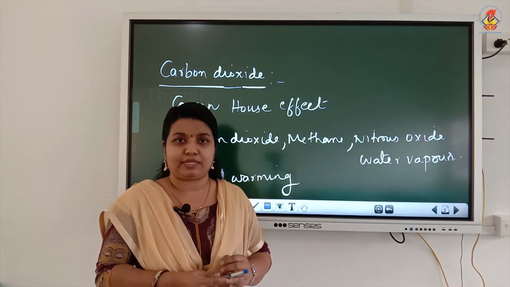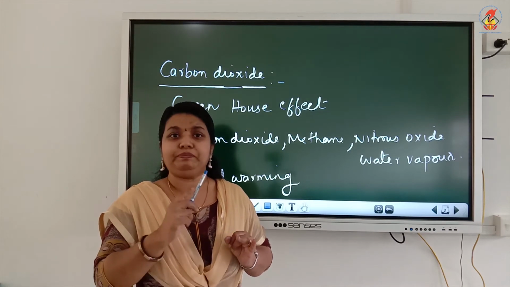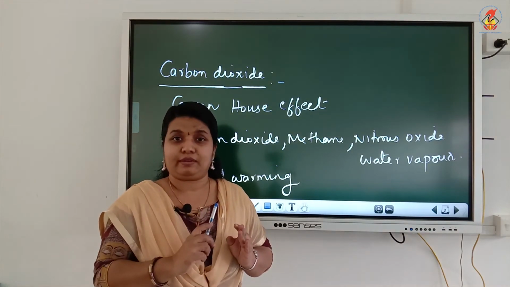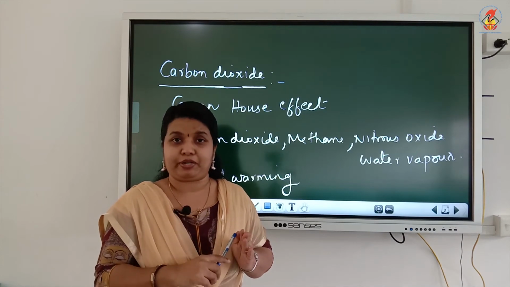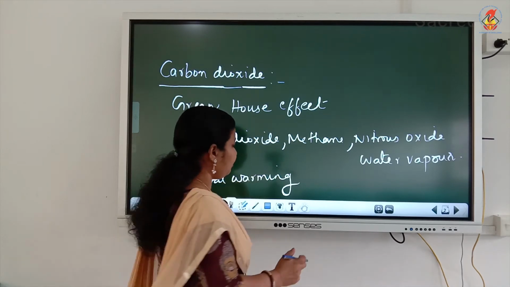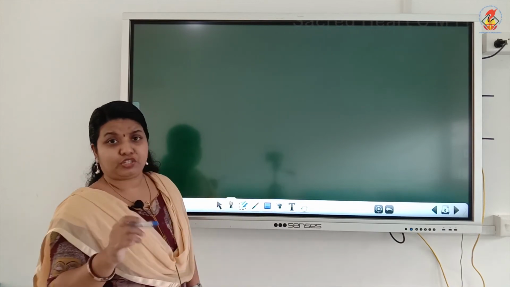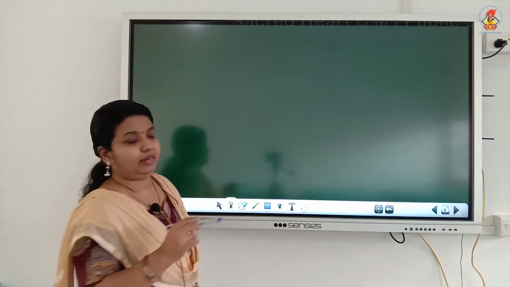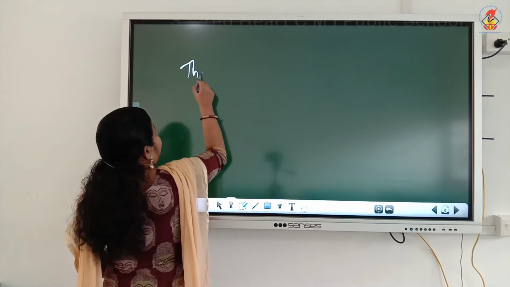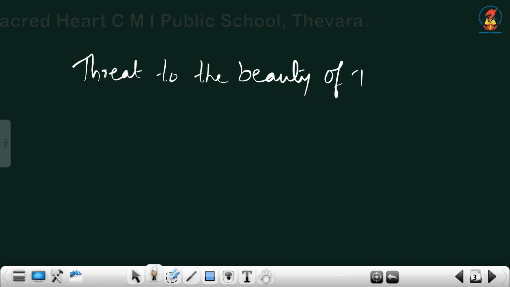So, carbon dioxide is one of the most important and serious air pollutants. Now we have discussed all the six air pollutants: carbon monoxide, smoke, sulfur dioxide, chlorofluorocarbons, suspended particulate matter and carbon dioxide. Now we have to see a case study given in your textbook: the Taj Mahal, the threat to the beauty of the Taj Mahal.